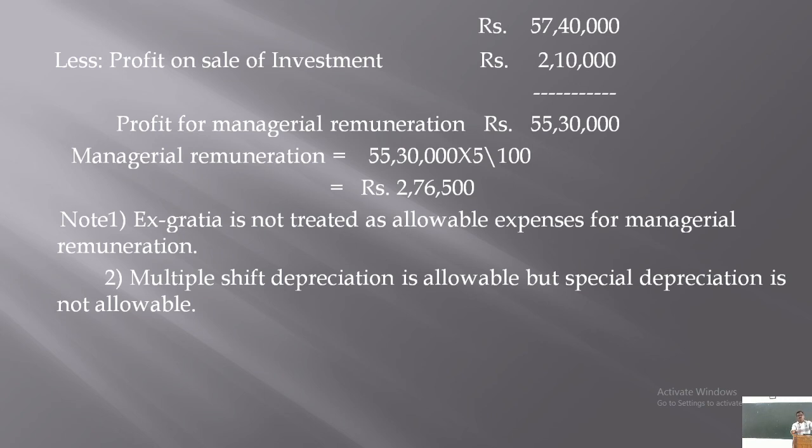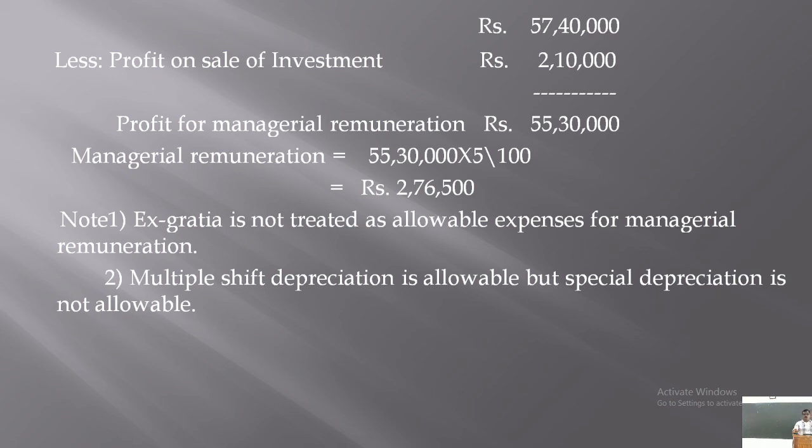Special depreciation is not allowable depreciation. Therefore, it is added back to the profits. The special depreciation is added back, and multiple shift depreciation is the depreciation which is allowed as per the Companies Act.